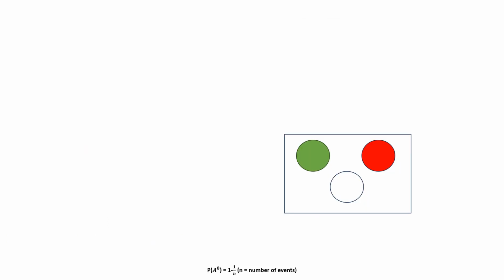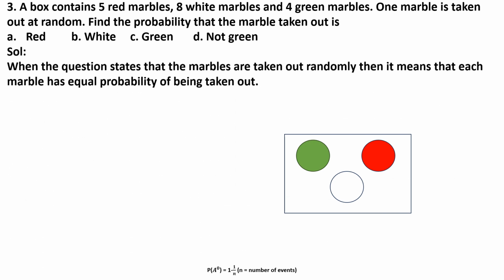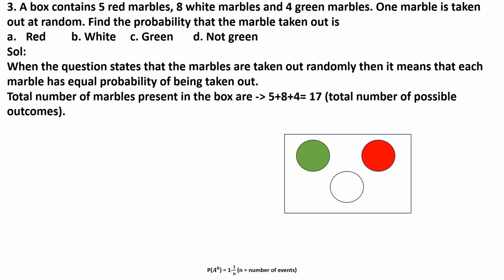Coming to question number 3, which states that a box contains 5 red marbles, 8 white marbles, and 4 green marbles. One marble is taken out at random. Find the probability that the marble taken out is A red, B white, C green, D not green. In that case, when the question states that the marbles are taken out randomly, then it means that each marble has equal probability of being taken out. For that, total number of marbles present in the box are 5 plus 8 plus 4, that is 17, which becomes the total number of possible outcomes, which is our denominator for the formula.